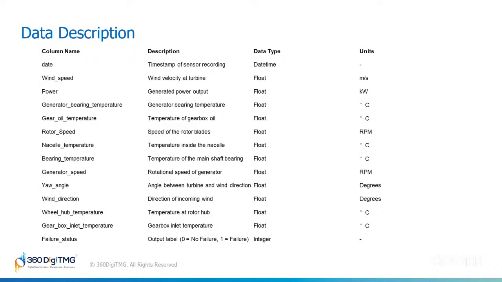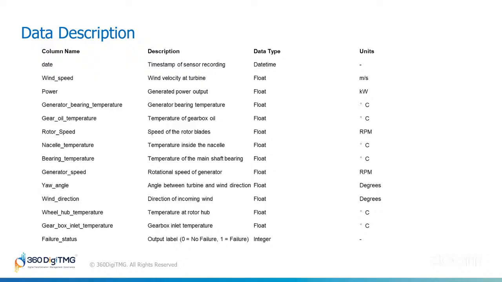Third column is power. This is the amount of electricity the turbine is generating, measured in kilowatts. The fourth column is generator bearing temperature. This measures the temperature of the generator bearing in degrees Celsius. Gear oil temperature.